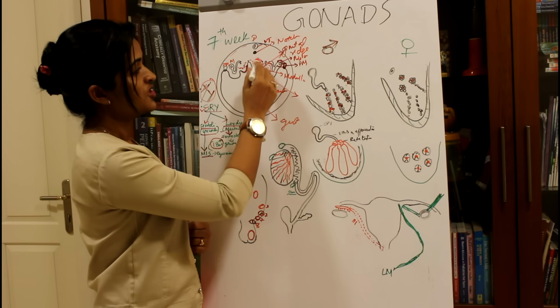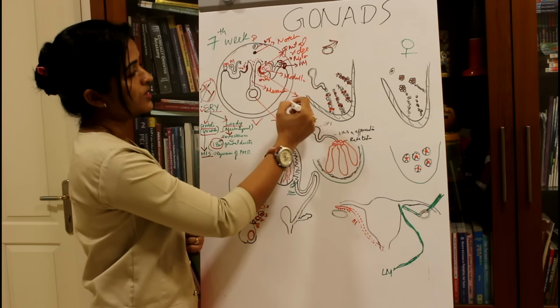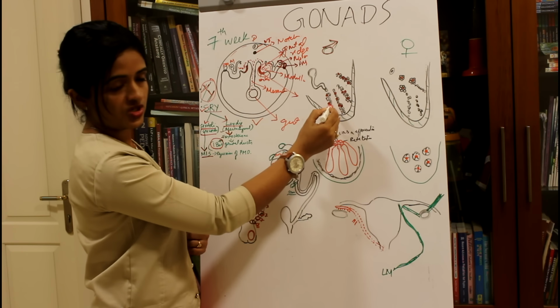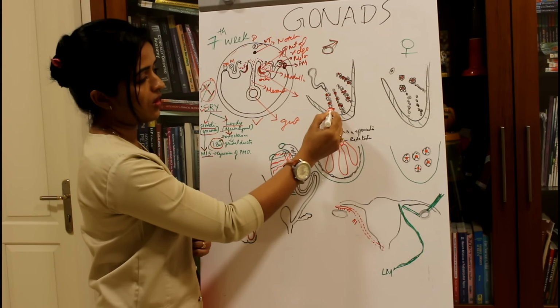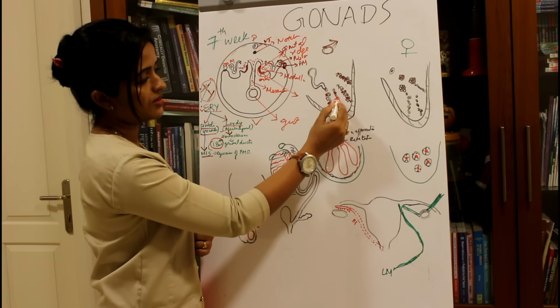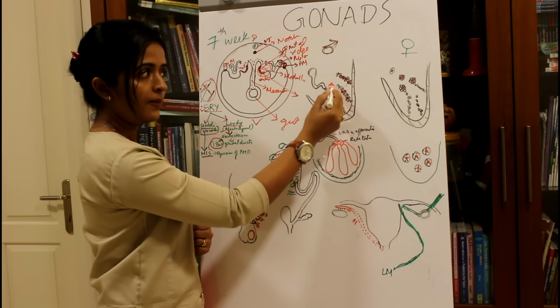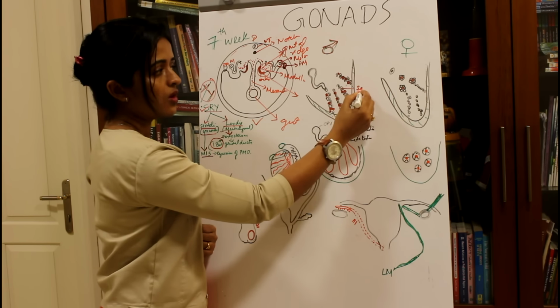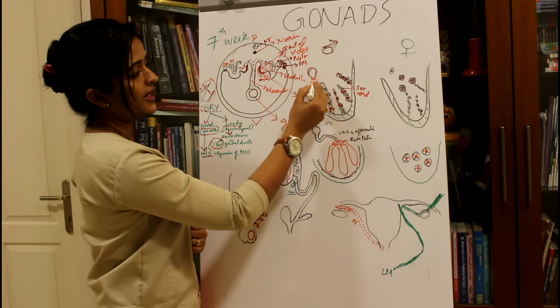Once the primordial germ cells reach this region, we are talking about a male, they will get embedded between the sex cord cells. You can see these red colored cells are the primordial germ cells. We can also see the duct system here.